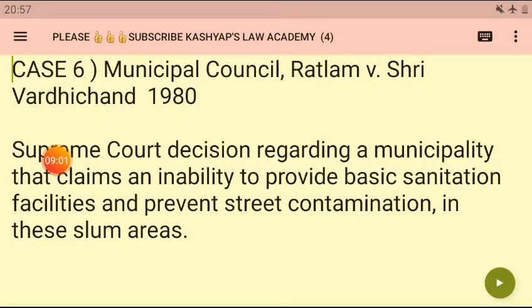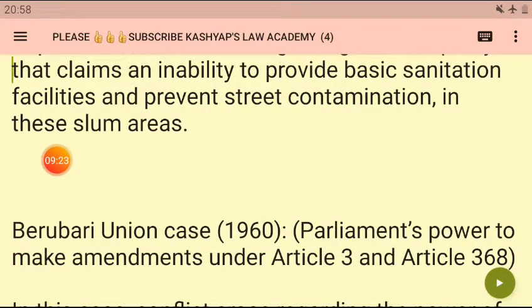So why, despite so many complaints and directions, meaning requests from the people, are these authorities not actively participating? This is how the directions were given to these municipalities, to provide these sanitation facilities and to prevent such street contamination in these slum areas. So I have covered this part sufficiently also, and a very, very important case I have covered.